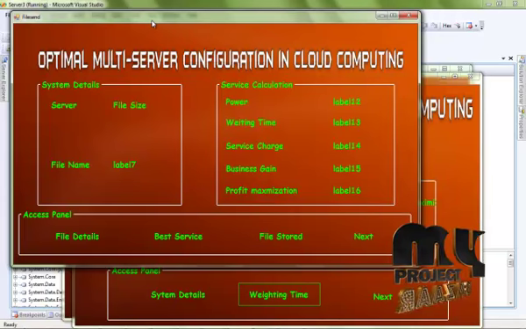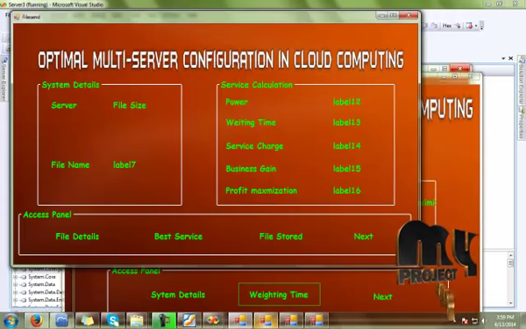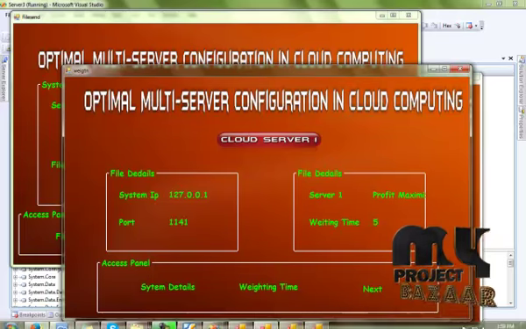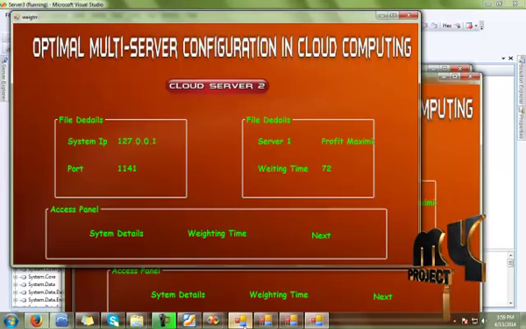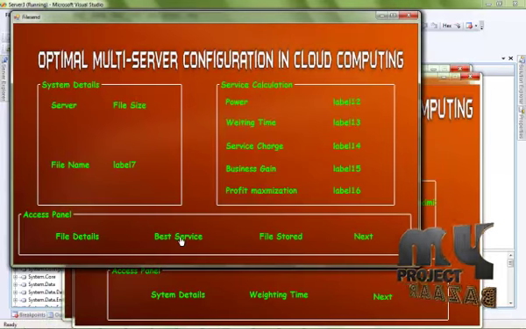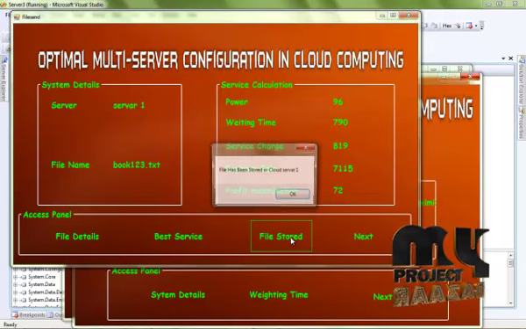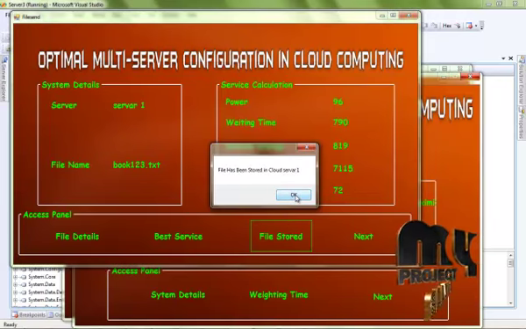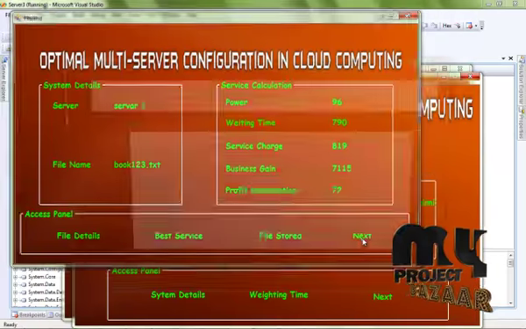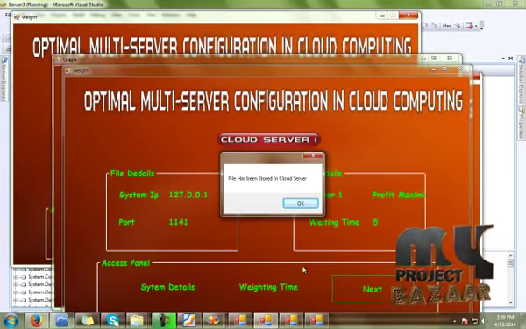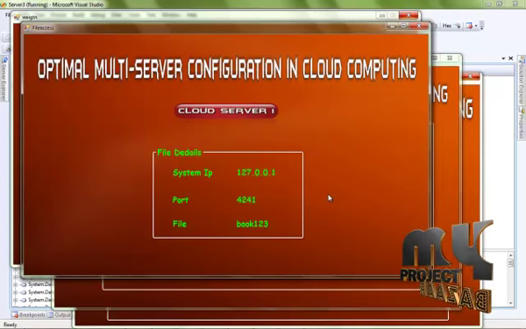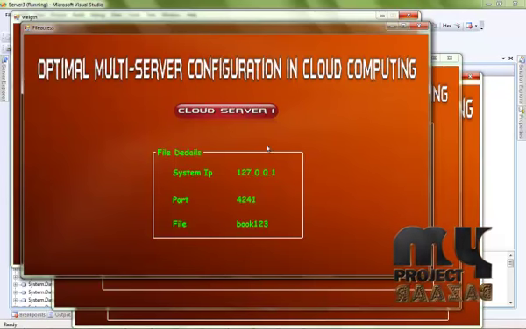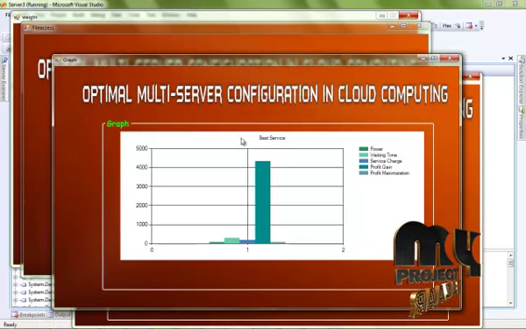In the file send process, before sending to all the servers, select the next process, the server 3 next process, and then click the file details and best service. So in the file store process, the file has been stored in cloud server 1, and then click the next process. The file has been stored and the data has been received successfully. So the file has been sent to cloud server 1, and the file information is for our profit gain.